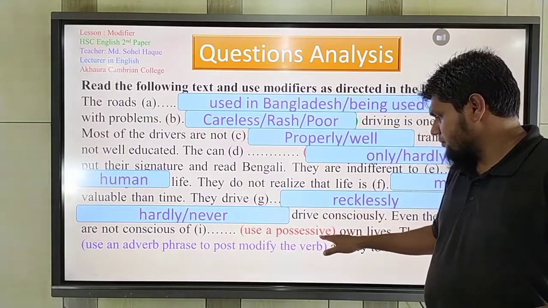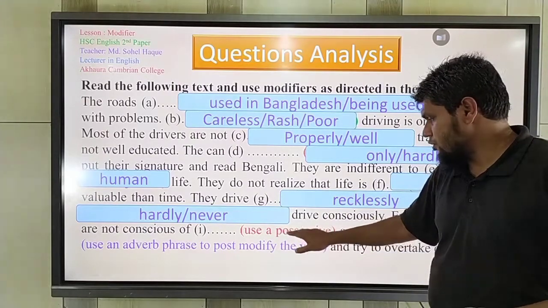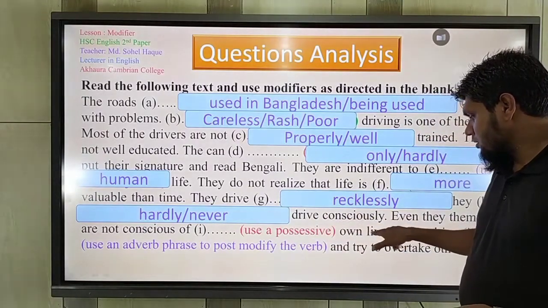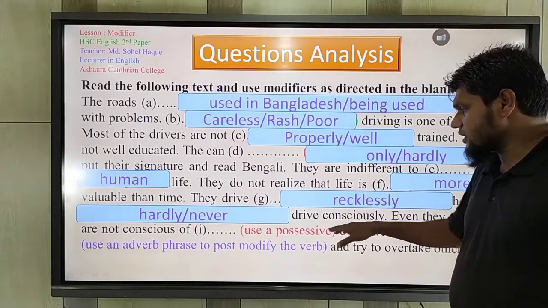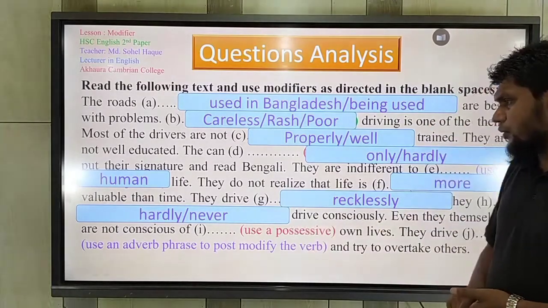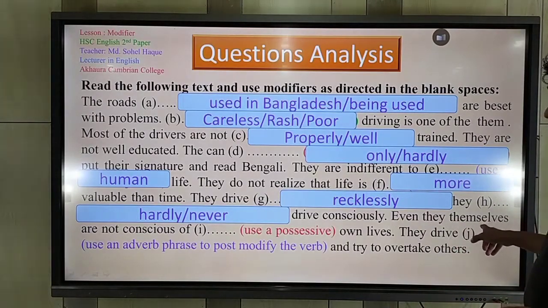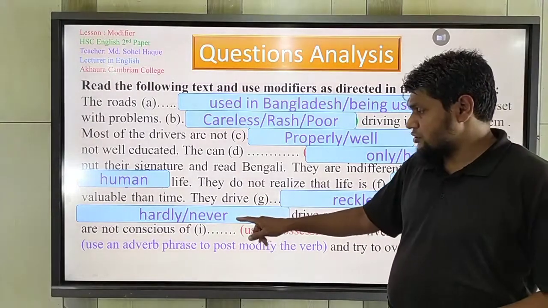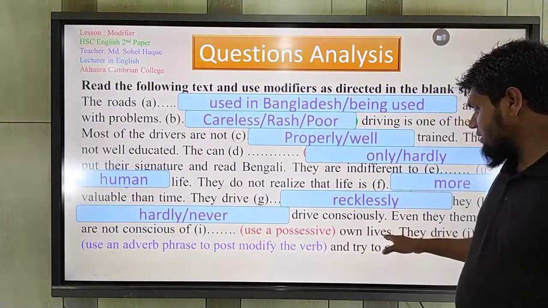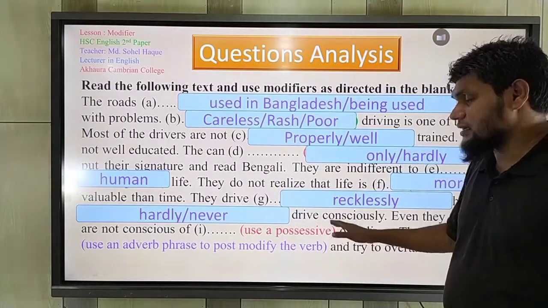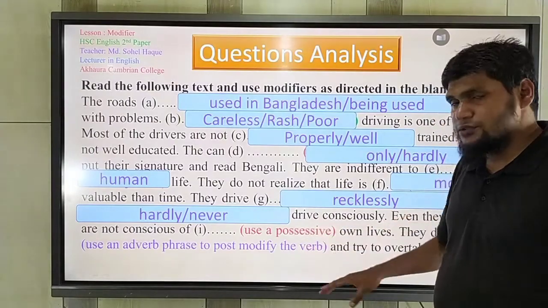Use a possessive. Possessive should modify the noun lives. So what type of possessive? Even they themselves are not conscious of dash own life, meaning their own life. So you should use a possessive.